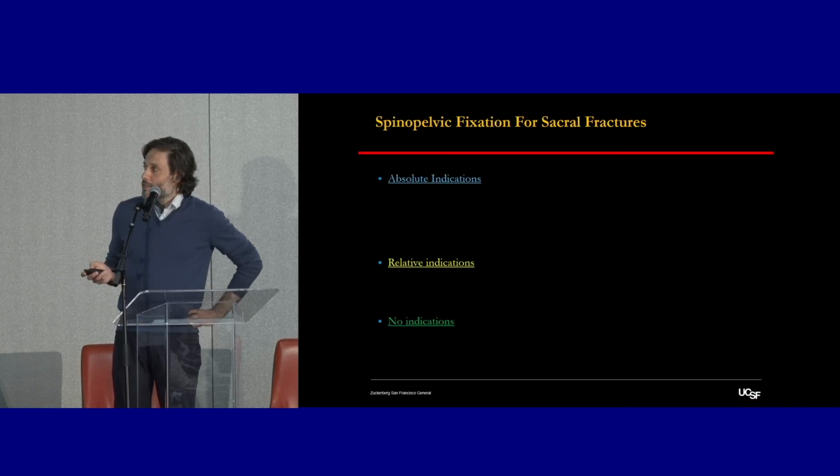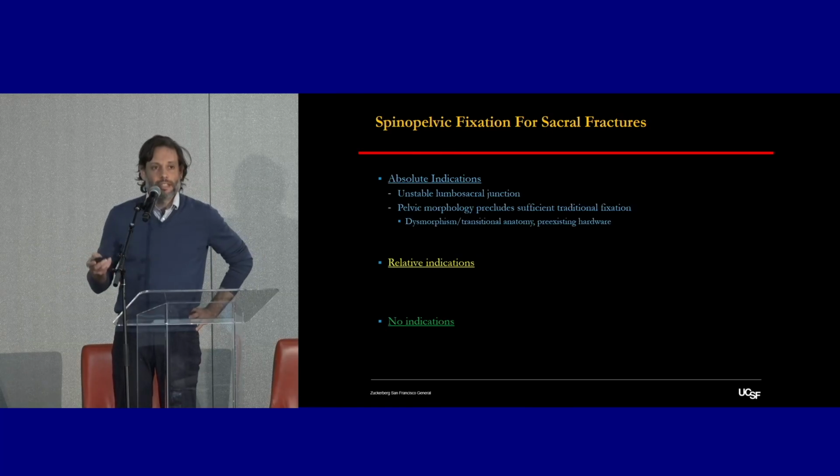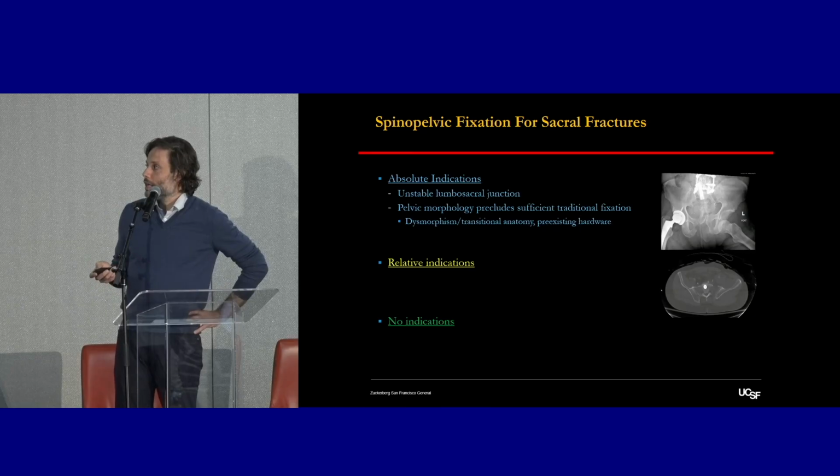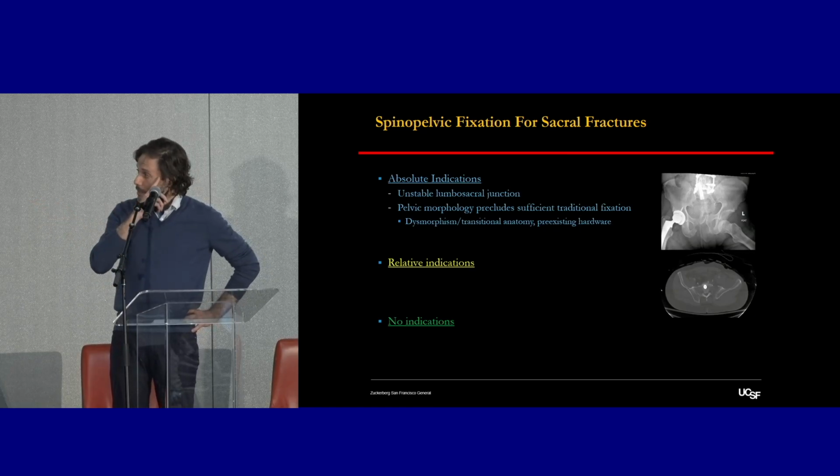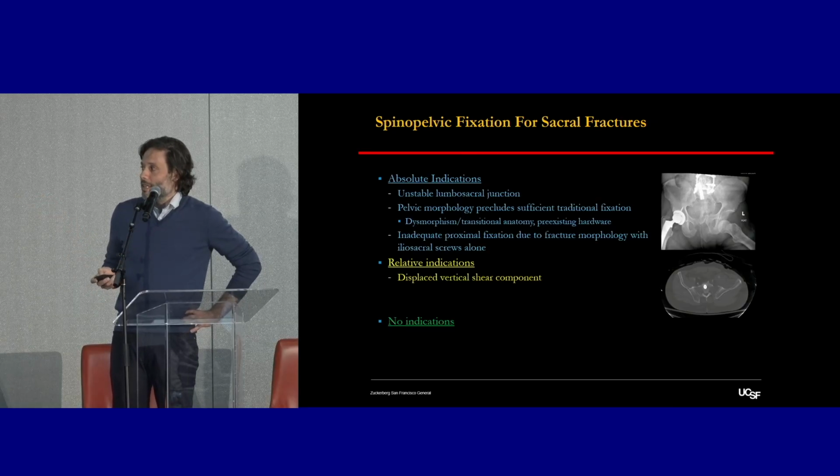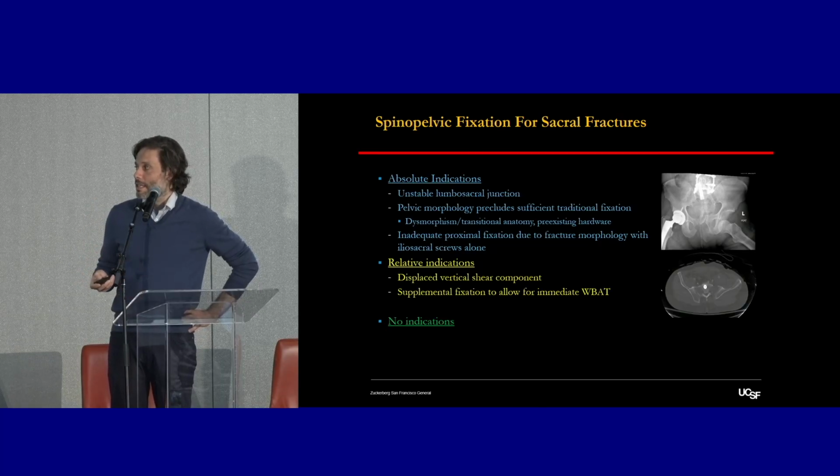So for spinal pelvic fixation, the absolute indications really are if you have an unstable lumbosacral junction, if the pelvic morphology precludes safe placement of our iliosacral screws, or if you have other hardware. This patient has one of the legacy implants that prevents placement in the mid-body of the sacrum. Our relative indications are displaced vertical shear components, where you're really trying to offset that shear component; if you're trying to supplement fixation to allow for immediate weight bearing in a patient you wouldn't otherwise let weight bear; or if they have corridors that are too narrow for you to safely place iliosacral screws.